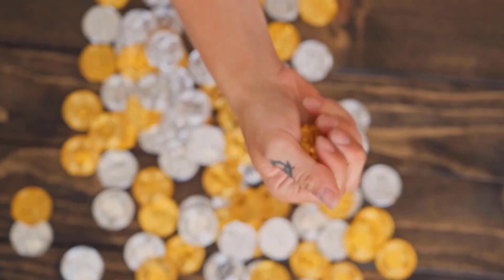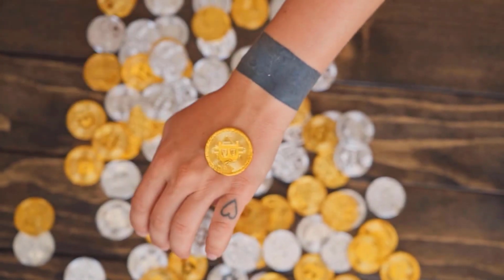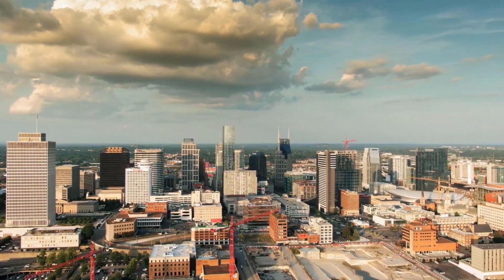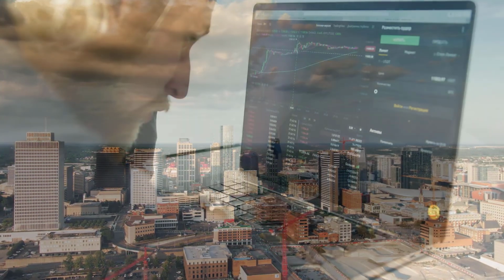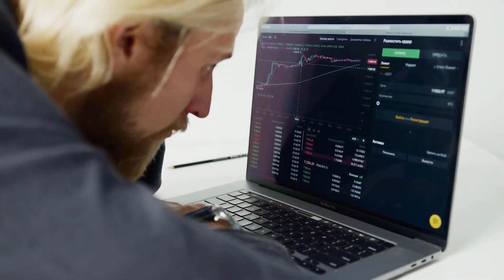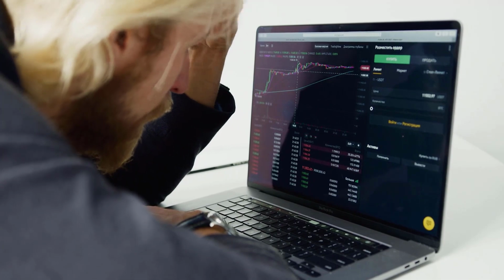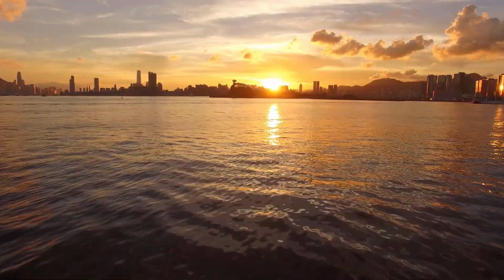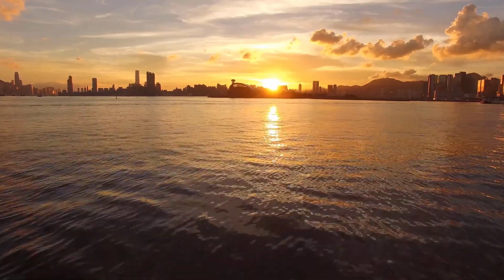Bullish LDO value forecast is $1.25 to $2.84. Lido DAO cost could likewise reach $5 soon. LDO negative market cost expectation for 2023 is 73 cents. In Lido DAO cost forecast 2023, we use measurements, cost designs, RSI, RVOL, and other data about LDO to dissect the future development of the digital money.